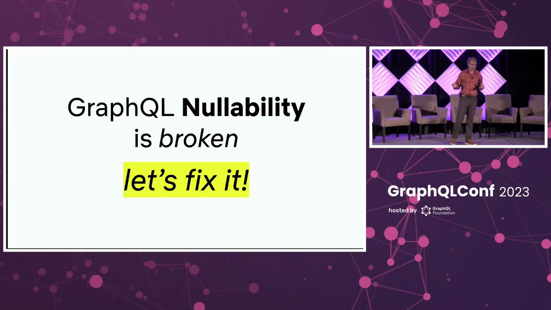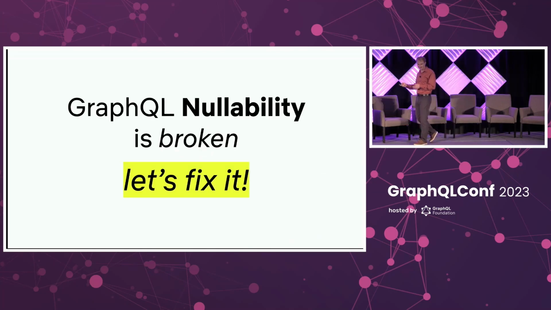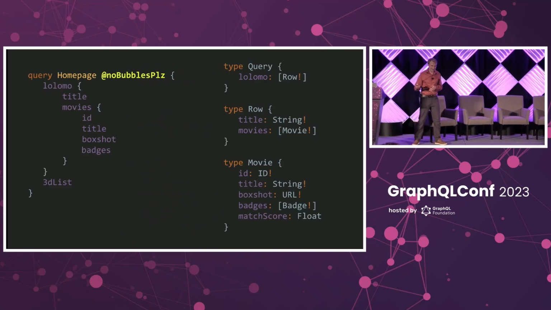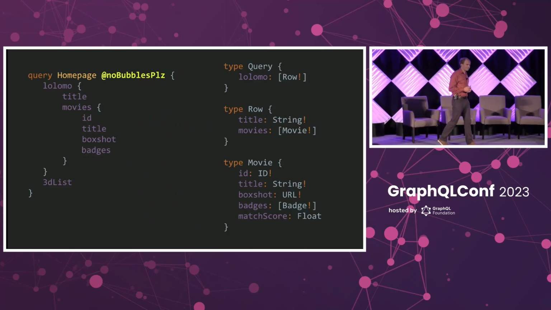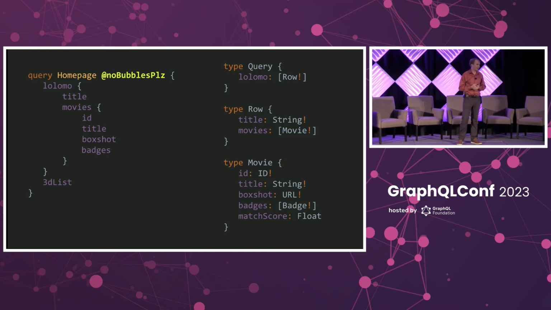One way we could do it is, whoa, hold up, not done yet. No spoilers. One way we could do it is, maybe a directive on our queries that says no bubbles, please, or something along those lines. There might be better things, but basically, do you like your GraphQL sparkling or tepid?